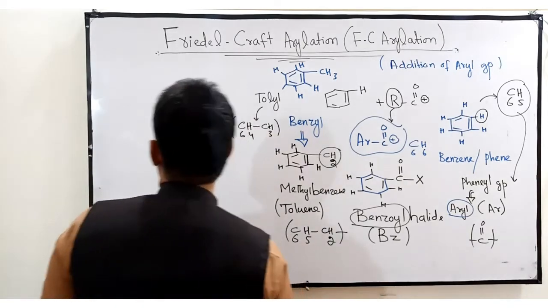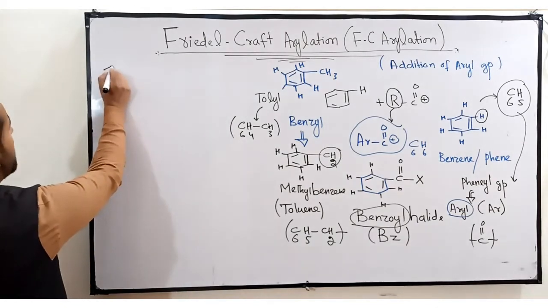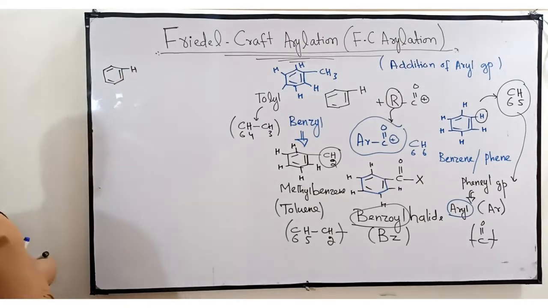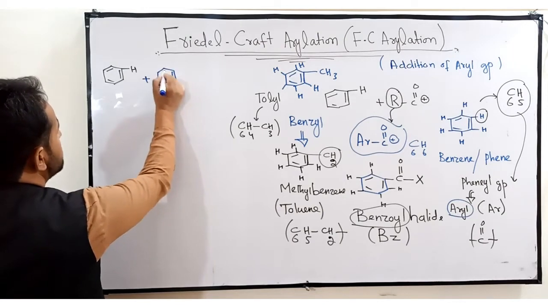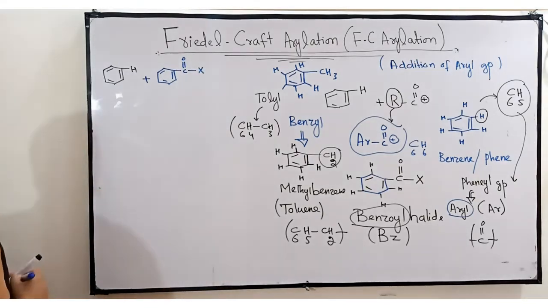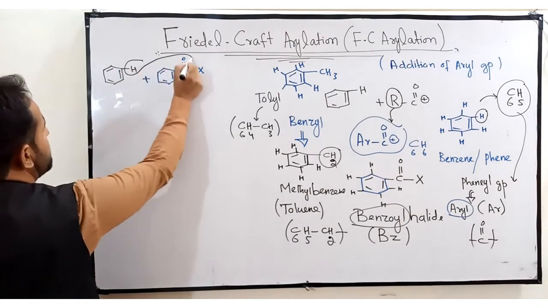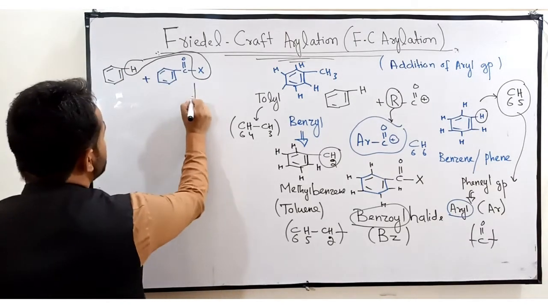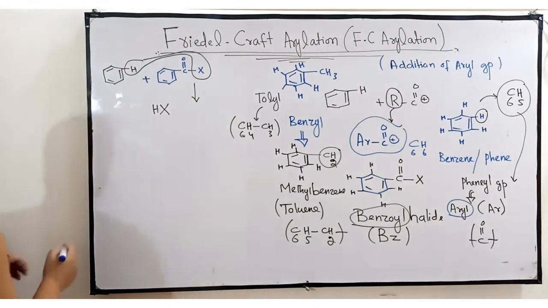Now this is our reaction of today, Friedel-Craft Arylation. The Friedel-Craft Arylation reaction is very simple. Suppose this is the hydrogen atom. As I told, today we react benzoyl halide. Suppose this is the X atom. This is benzoyl halide. So this hydrogen atom of the benzene will react with this X atom, forming HX, that is halogen acid.